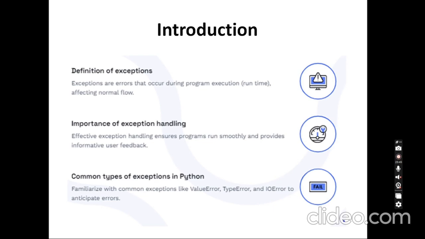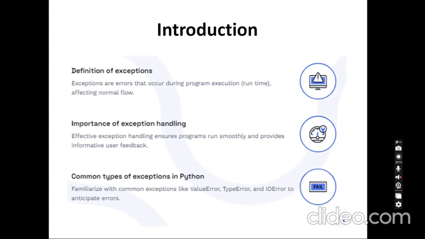Or if a particular list is not available but I try to access it. Those all come under runtime errors. Here we are going to cover runtime errors, which we can call exceptions. We are going to handle those runtime errors, and handling runtime errors is called exception handling.